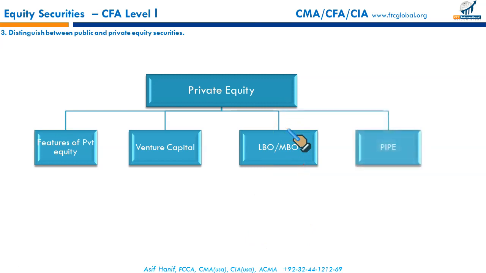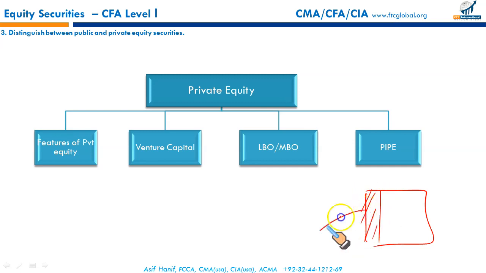Then third, private equity is PIPE: private investment in public equity. What does it mean? A firm needs funding quickly. What can the firm do? The firm can sell a slice of its equity to private individuals. That is private investment in public equity. It's a publicly listed company, but part of its equity has been sold to private individuals.